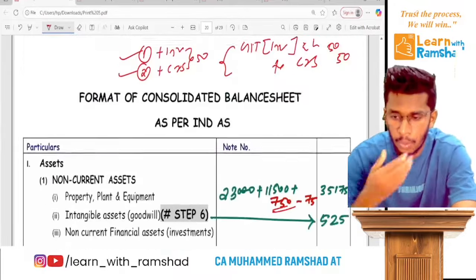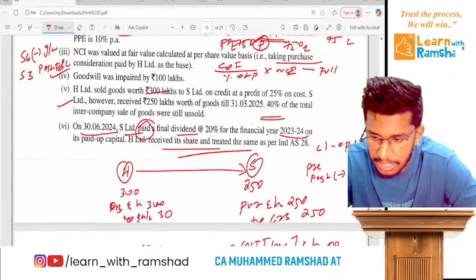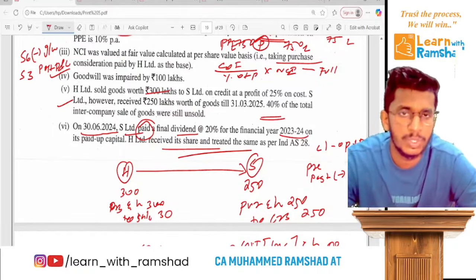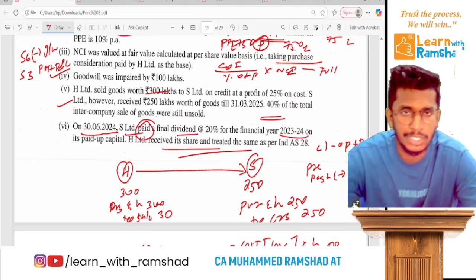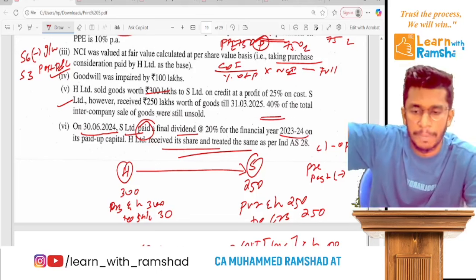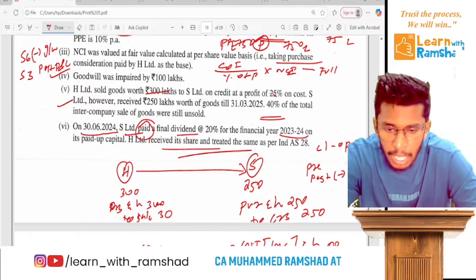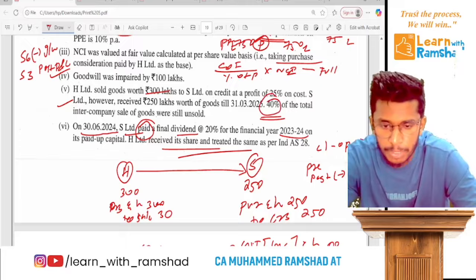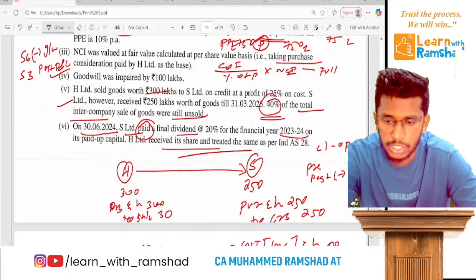Clear? Now remember, there is an unrealized profit. It's a downstream transaction because it was purchased from S Limited. So the stock is lying in S Limited. So it's top to bottom, that means downstream. Now, how much is the unrealized profit? 40% of total intercompany sale still unsold.